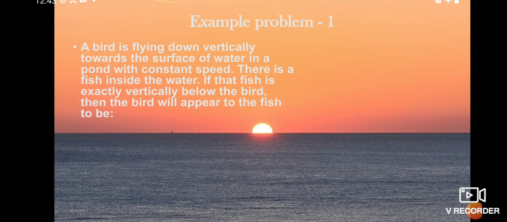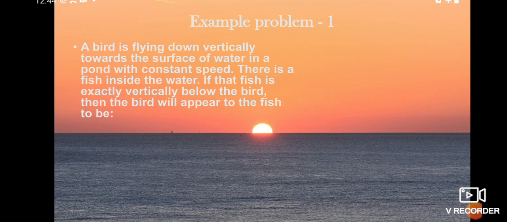There is a fish inside the water. If the fish is exactly vertically below the bird, then the bird will appear to the fish to be... The bird is flying vertically up, towards the surface of water.